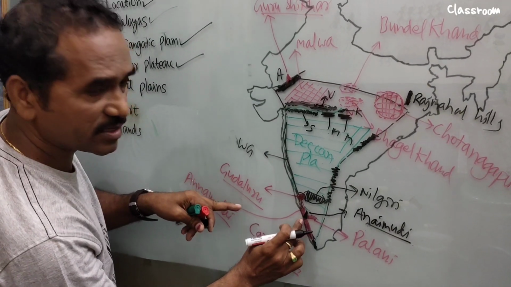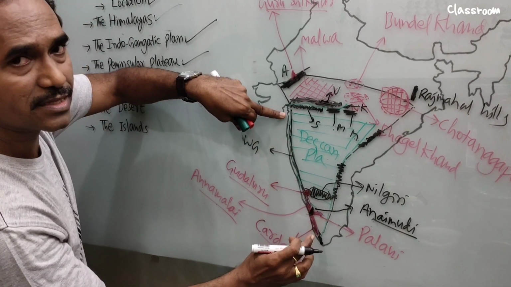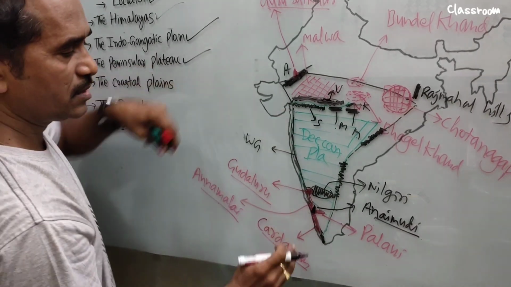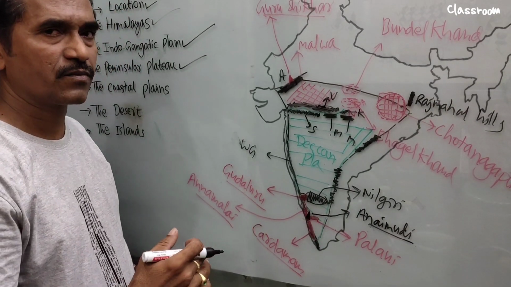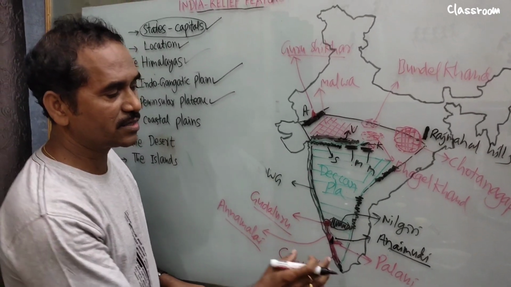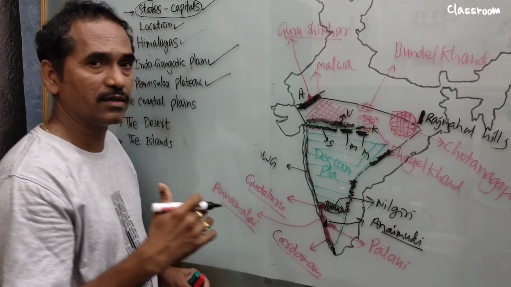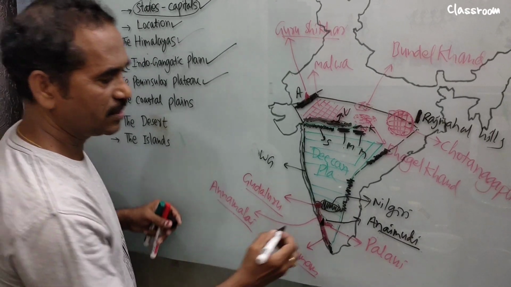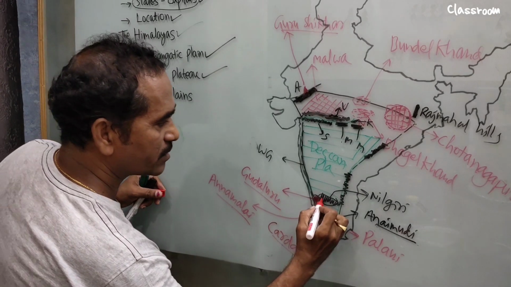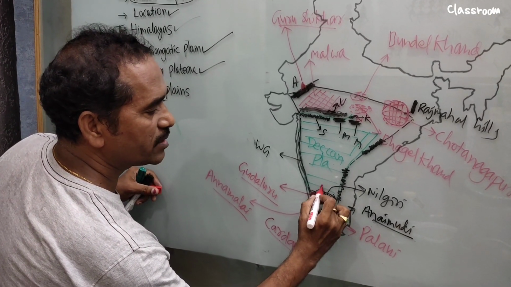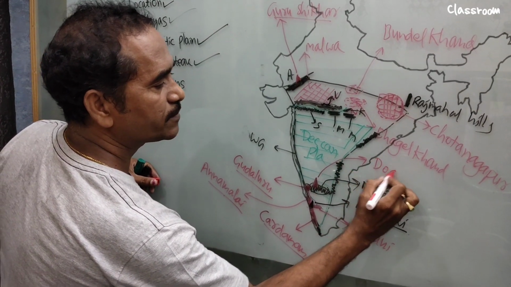Why do you see the highest peak on this side? It is to the south because the elevation of the Western Ghats increases as you go from north to south. They don't ask you this directly in the examination. They ask you what is the highest peak in southern India or the Peninsular Plateau. In that way, indirectly they ask you. Now, what is the highest peak in the Nilgiri Mountains? It is Dodabetta.